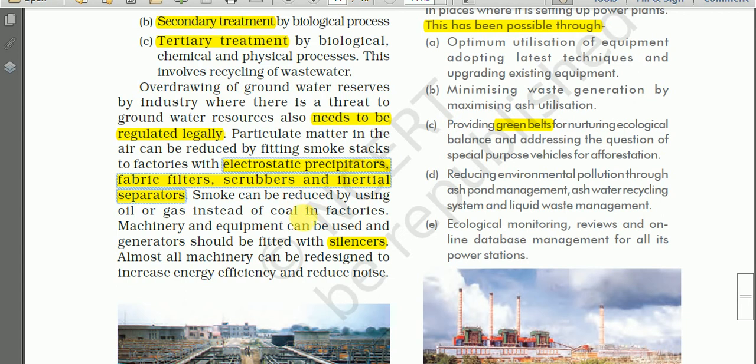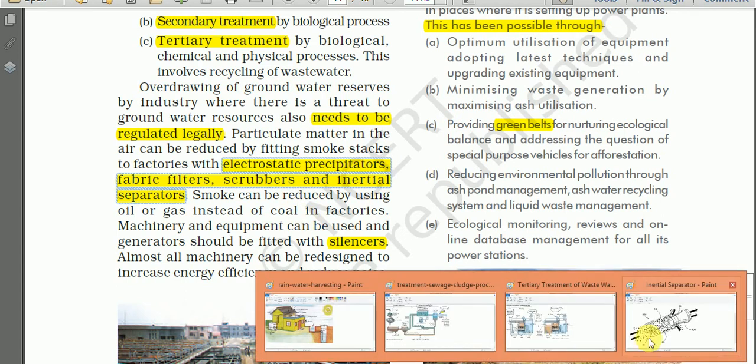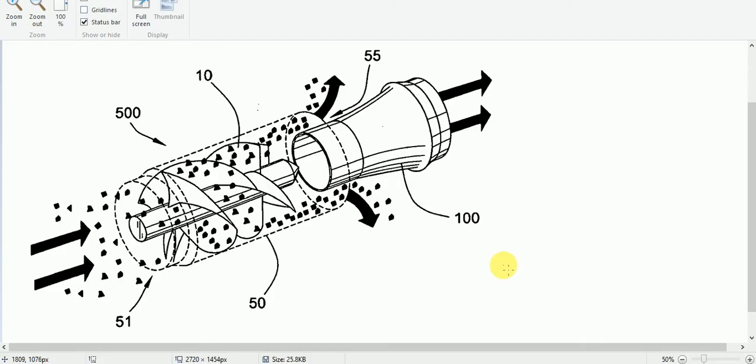And the inertial separator. Here is a diagram showing an inertial separator. This inertial separator separates dust from gas streams. See here, the dots are the dust particles.